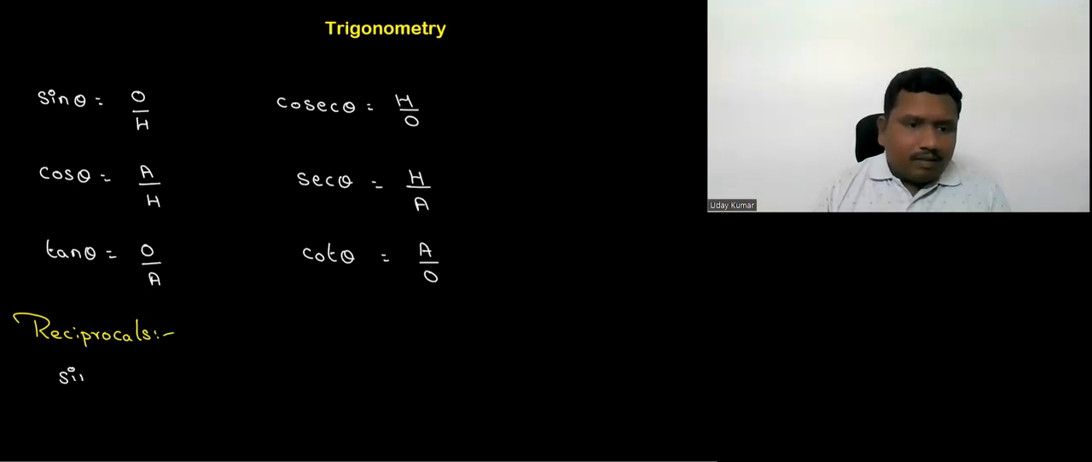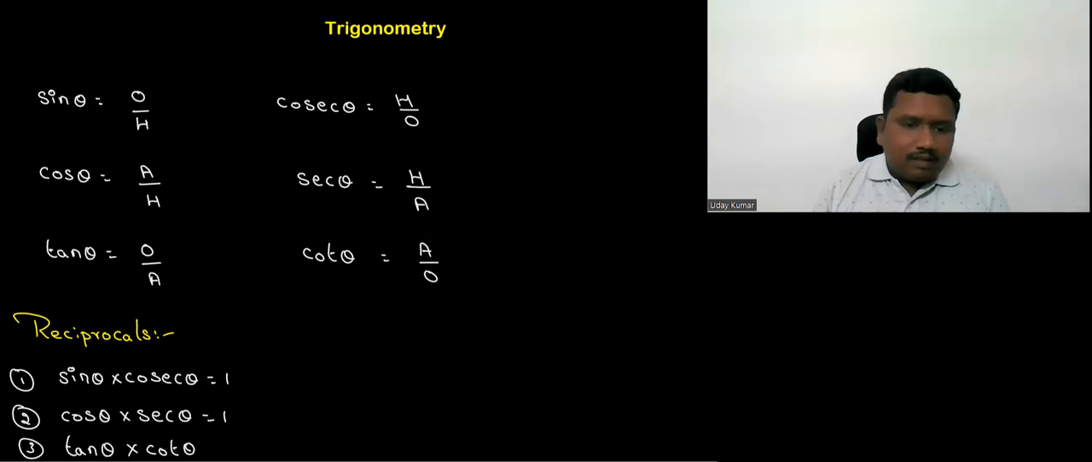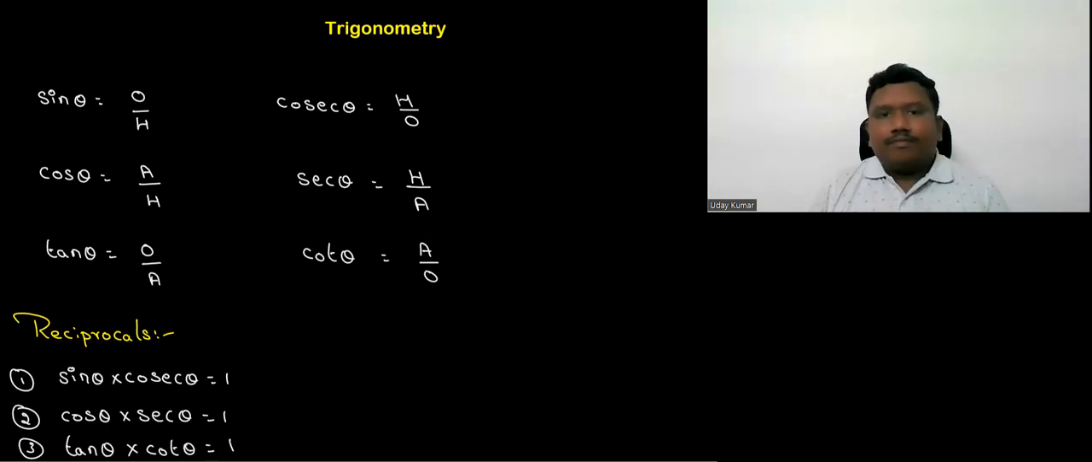Sin theta times cosecant theta is equal to 1 because they are reciprocal to each other. Similarly, cos theta times secant theta is equal to 1. Even the same relation is happening there. And the last one is tan theta times cot theta is equal to 1. They are reciprocal to each other. Okay.